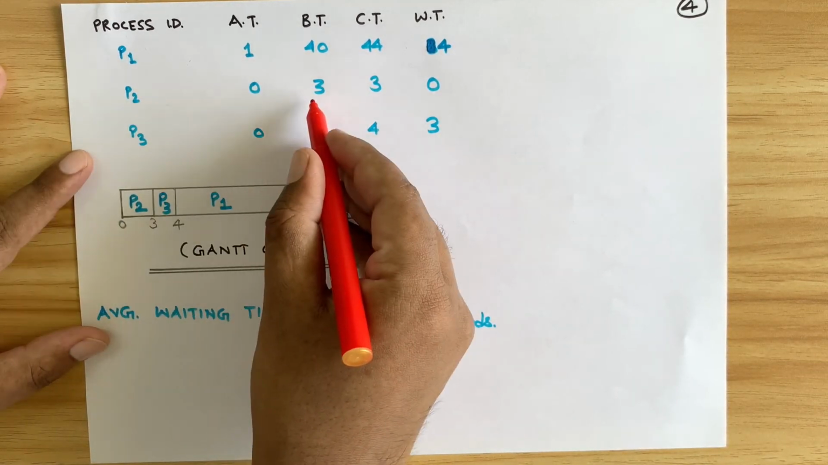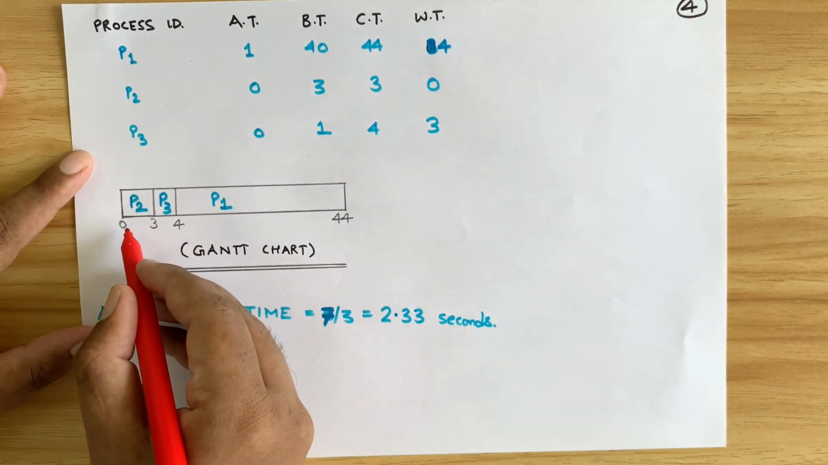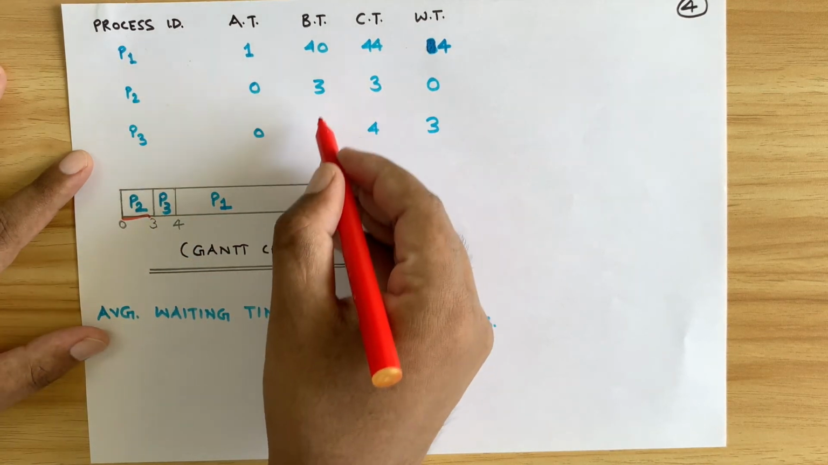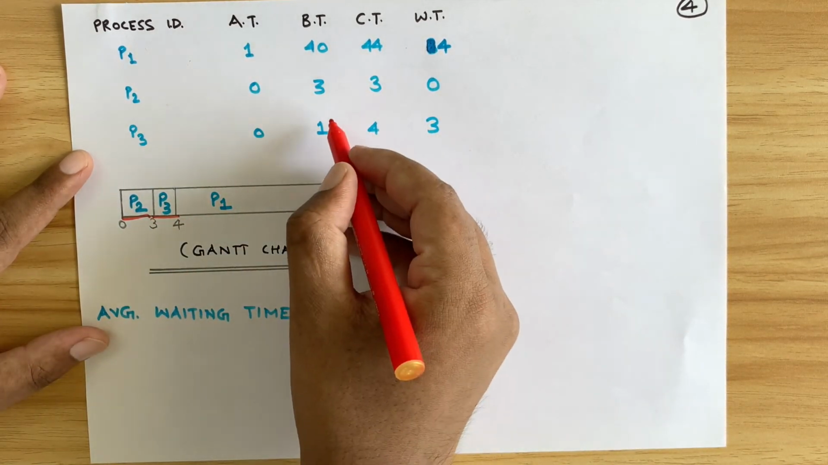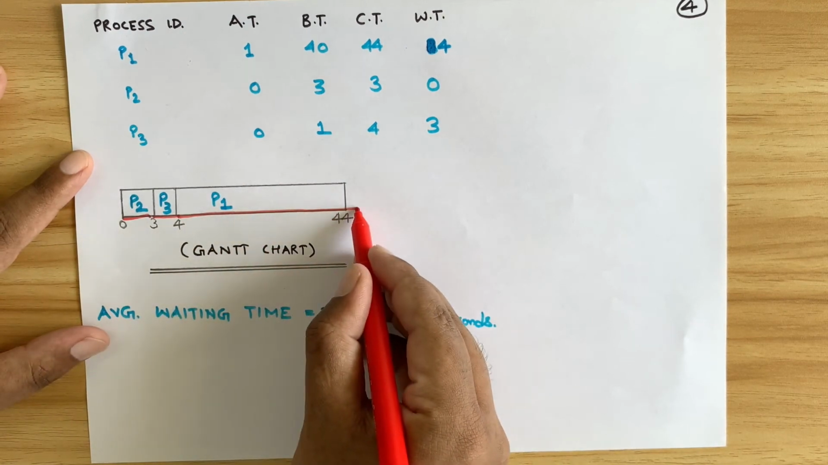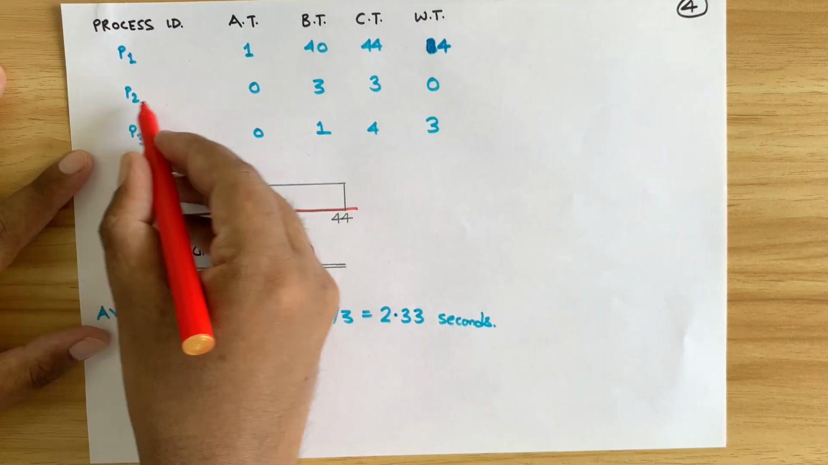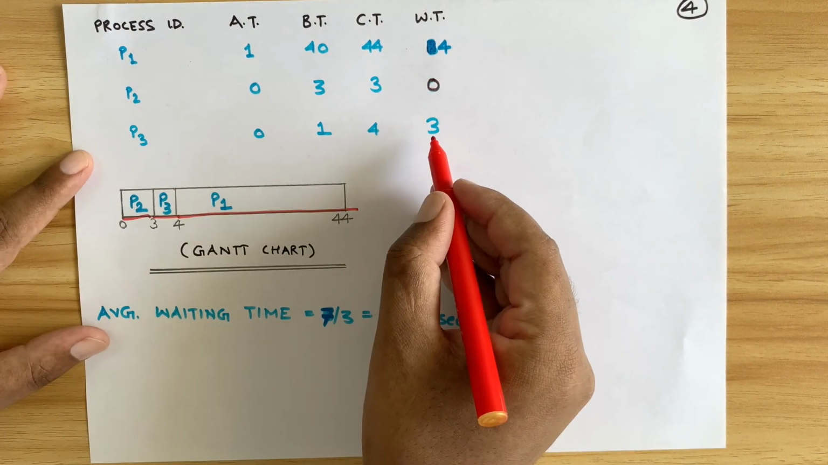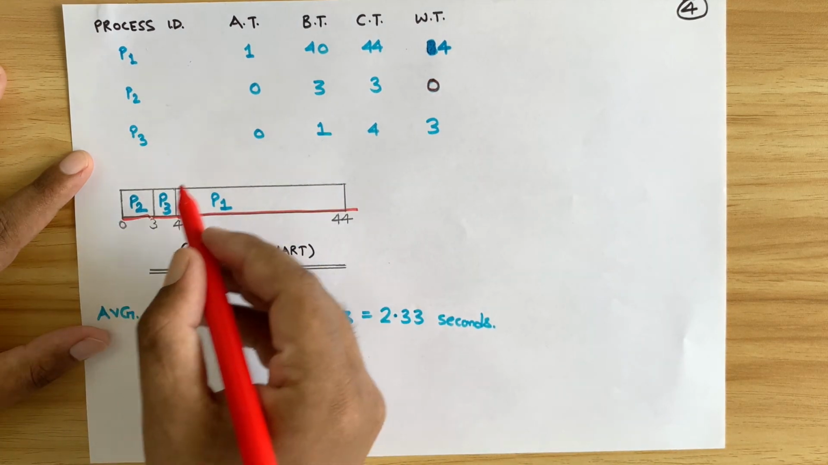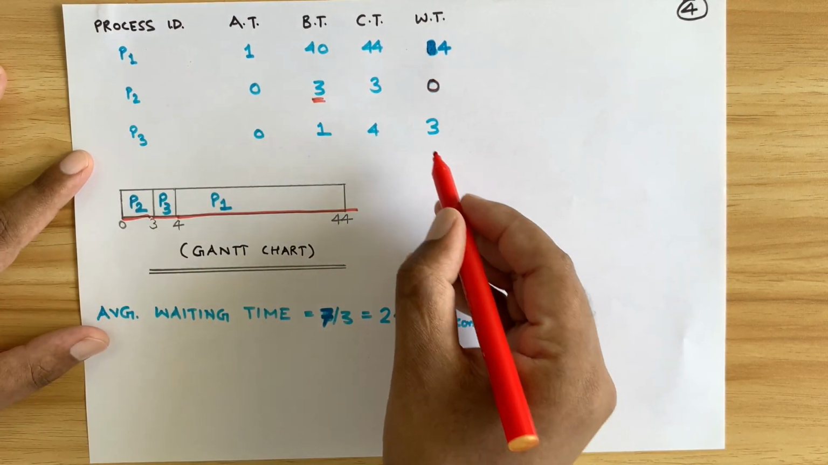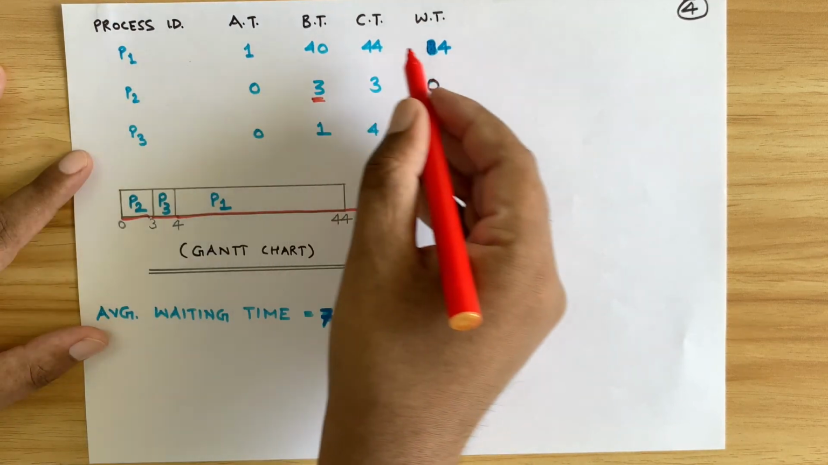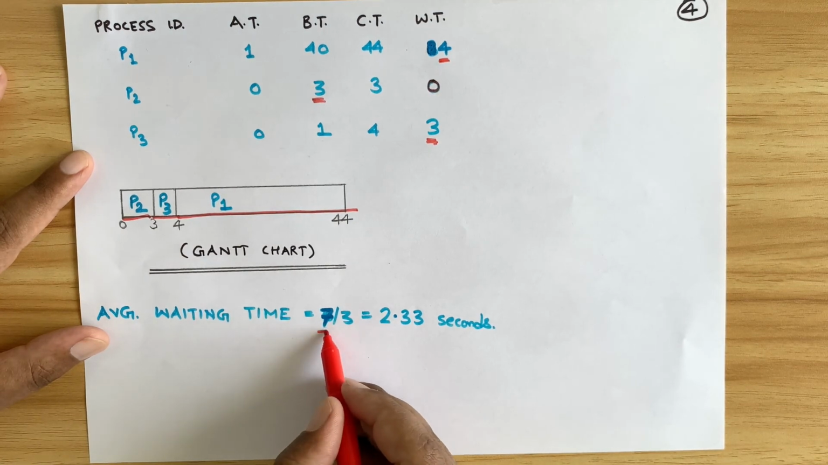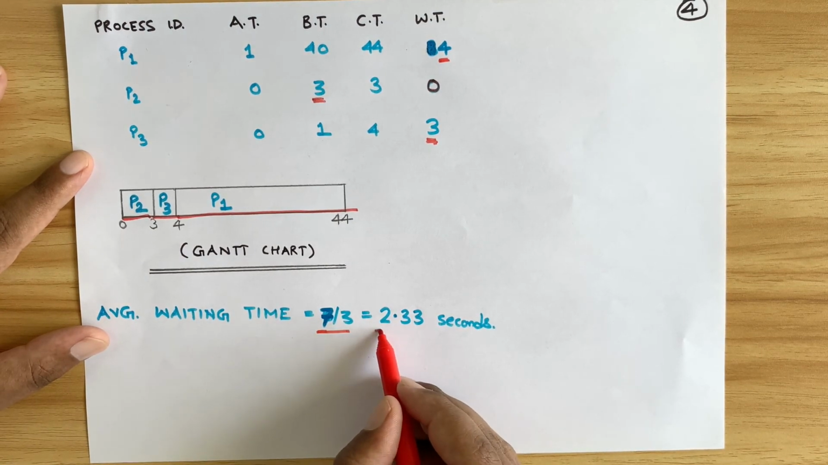So first P2 will execute, because this is a FCFS algorithm and this is non-preemptive in nature. So P2 will execute first completely, then P3 will execute completely for 1 second, and then P1 will execute completely for 40 seconds. P2 executes first, so its waiting time is 0 seconds, and P3 executes after that, so its waiting time is 3 seconds since P2 took 3 seconds to execute, and P1 will execute after this, so its waiting time is 4 seconds. So 4 plus 3 equal to 7, 7 divided by 3 equal to 2.33 seconds.